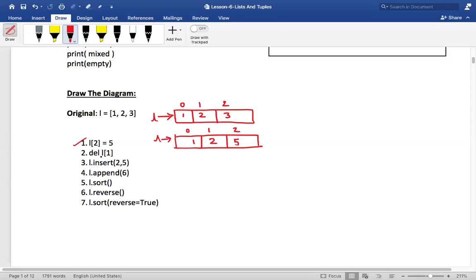Now what am I doing? Delete L of 1. It means first I want to delete this one, L of 1. This is L of 0, this is L of 1, and this is L of 2. So I want to actually delete L of 1.